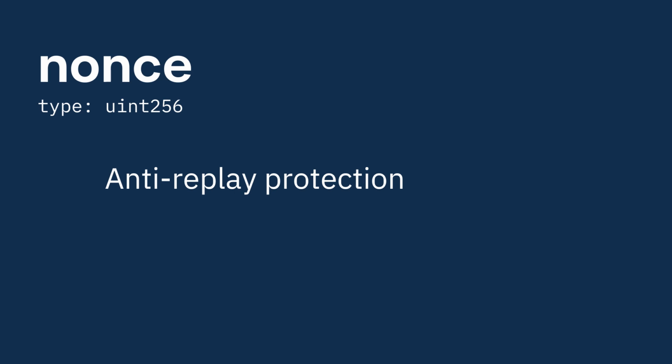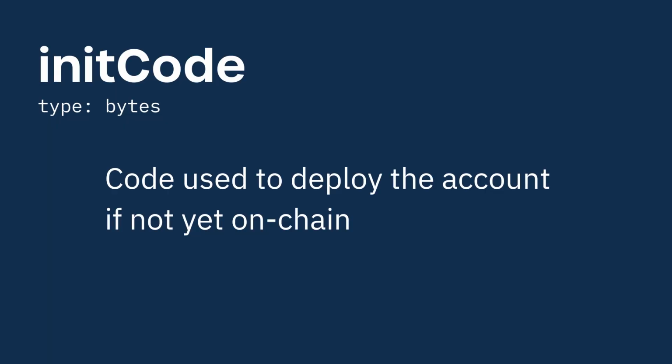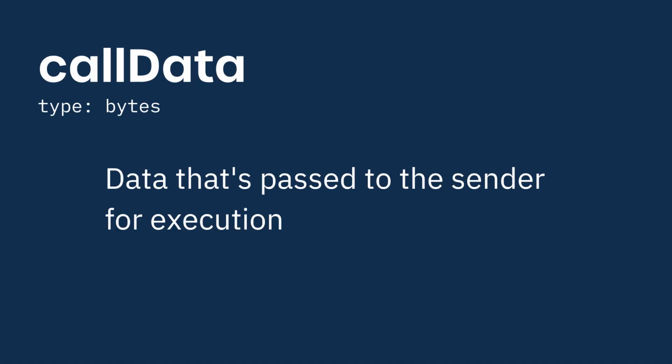The second is the nonce. This is a unique integer that prevents replay attacks. The nonce in ERC-4337 is two-dimensional, but most of the time you'll just increment it by 1. The init code contains the code to create the sender account if it doesn't exist. If the smart account isn't deployed, this code will automatically be executed at the beginning of the user operation by the entry point. Next is the call data. This contains all of the data that will be executed as part of the user operation.